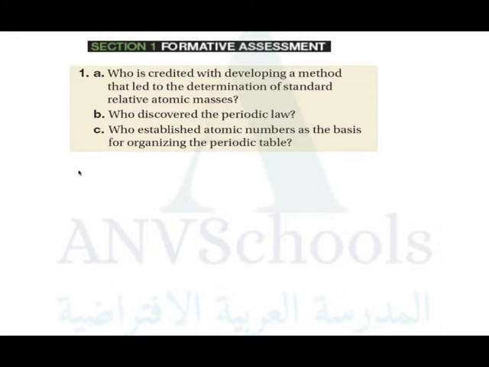So 1A is Cannizzaro. Cannizzaro, spelled with a double N.